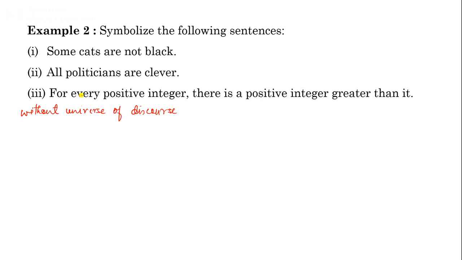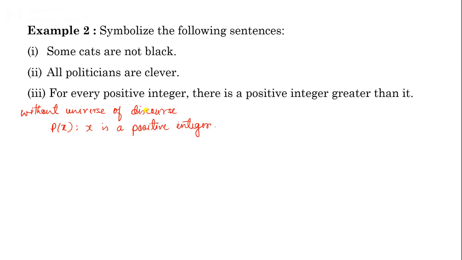Look at this. Here x is a positive integer, and y is also a positive integer. It means first we have to write one predicate, P(x): x is a positive integer.